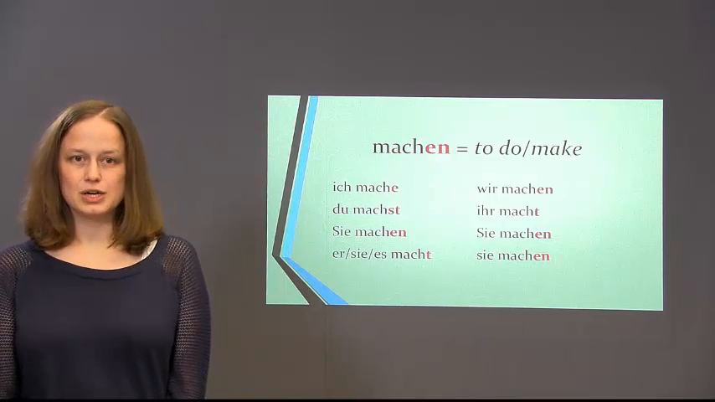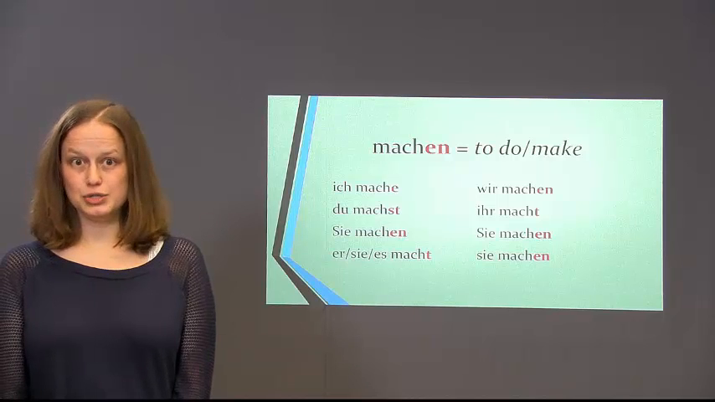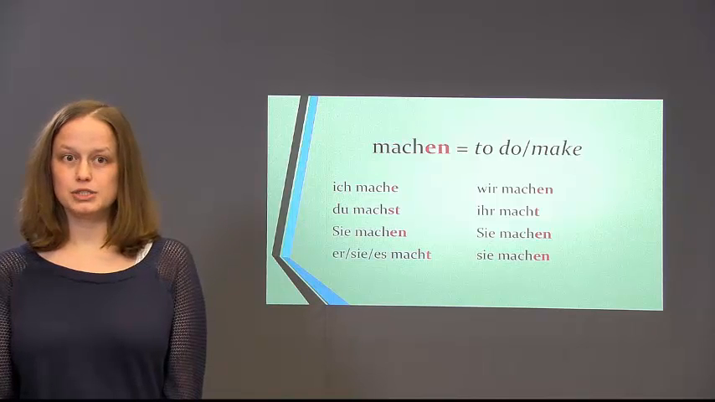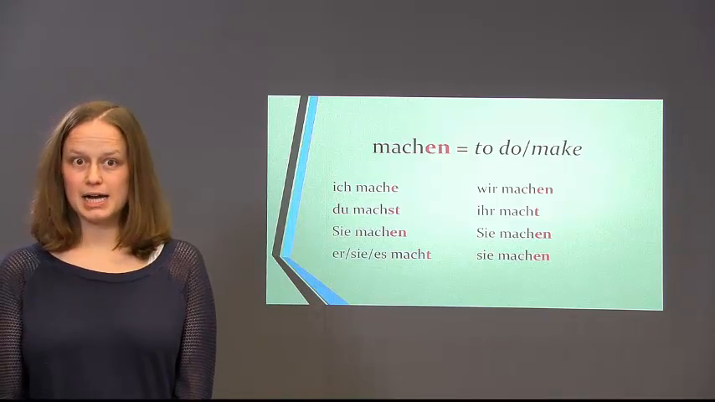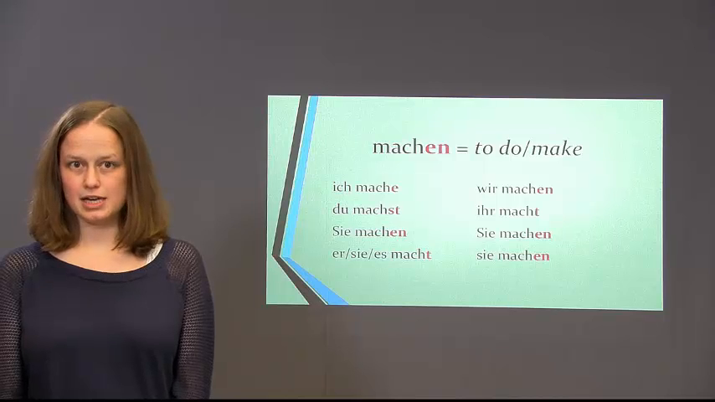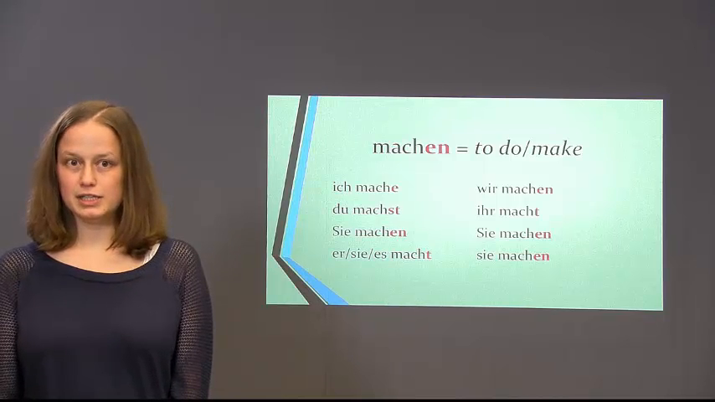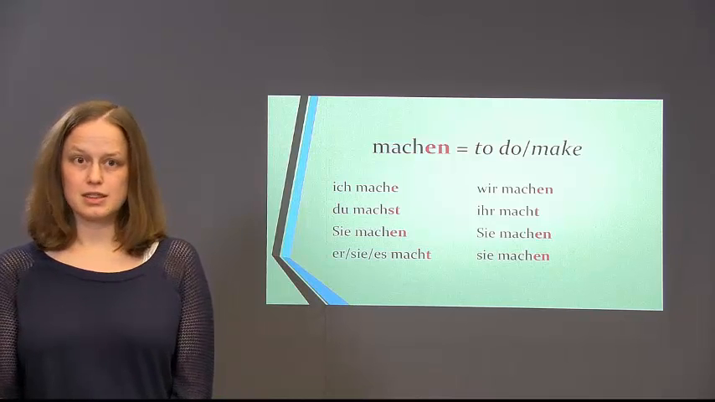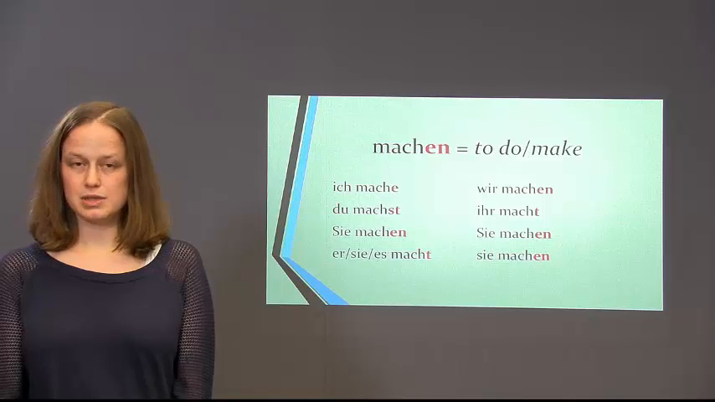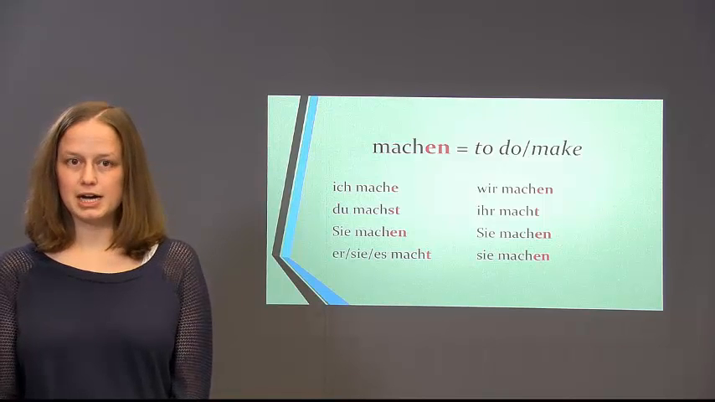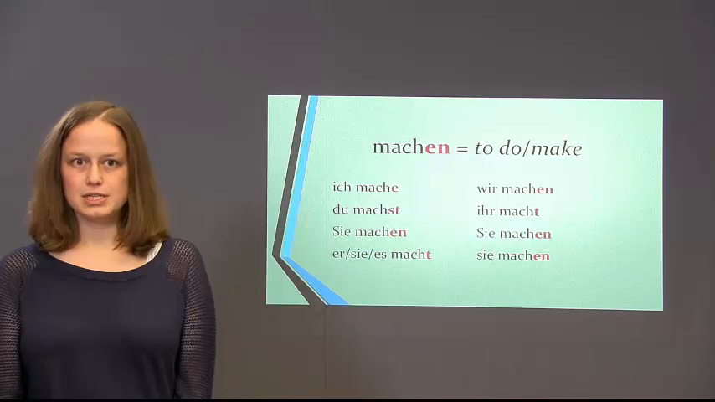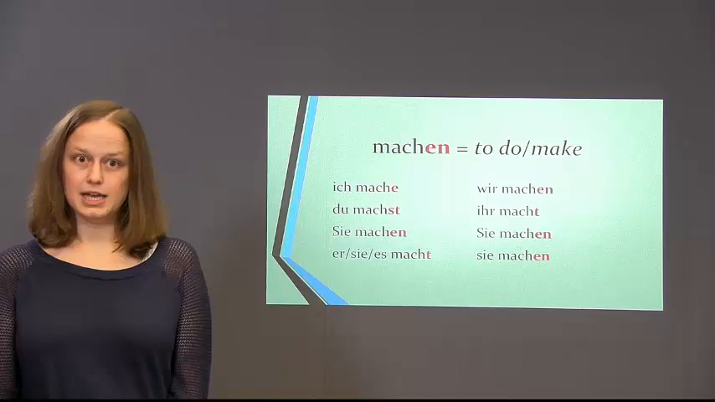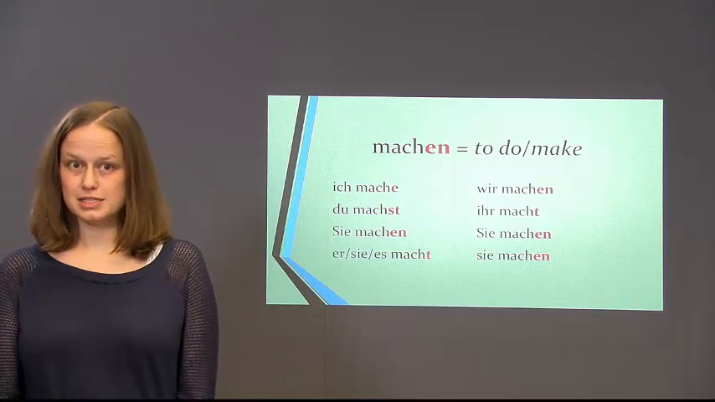Okay, so if you want to say I do, you say ich mache. What you do is, from the infinitive machen, you drop the en and then add the ending for ich, first person singular, and attach that to mach, which is the verb stem, and you get mache, ich mache. And then you do the same thing for you do: du machst. Drop the en, and add the ending st, du machst.